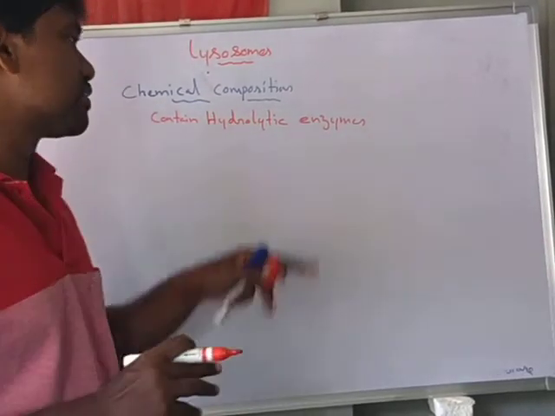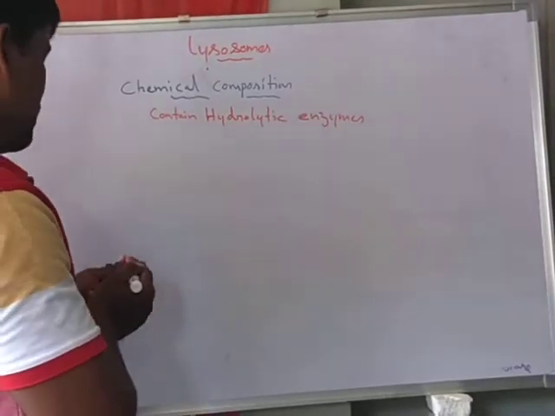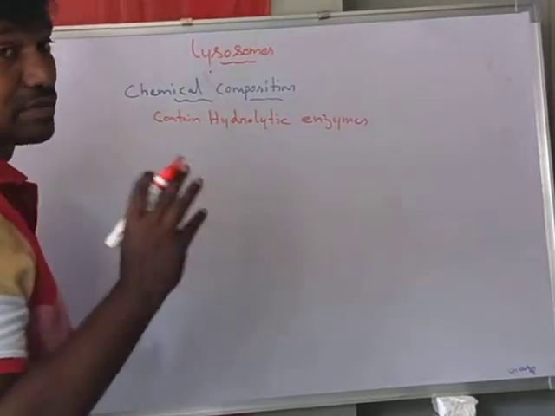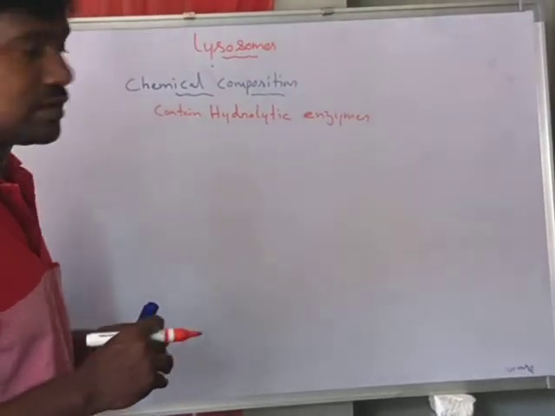There are 6 main enzymes present in the lysosome matrix.